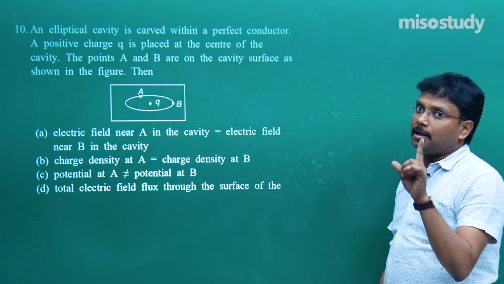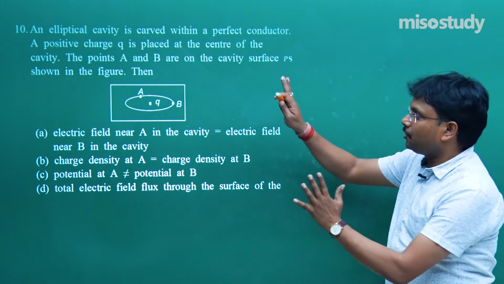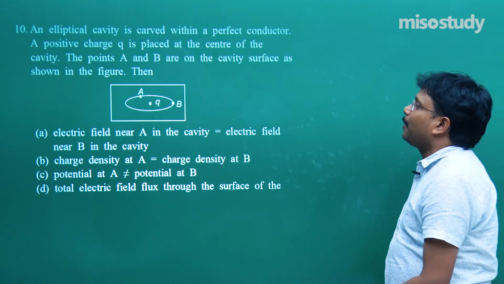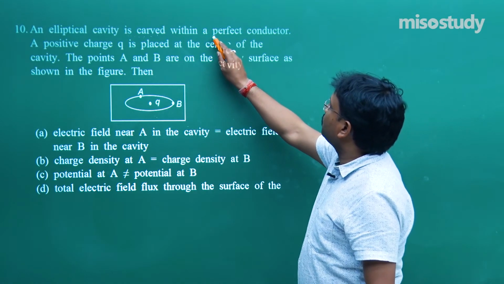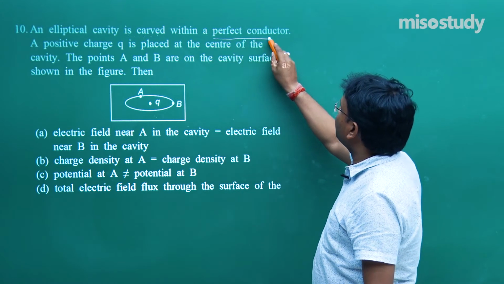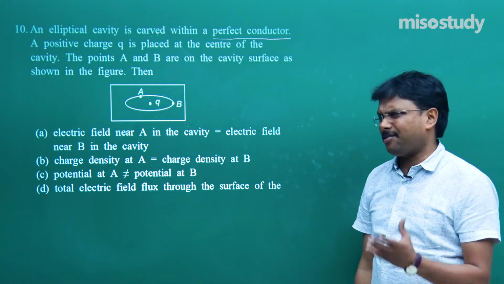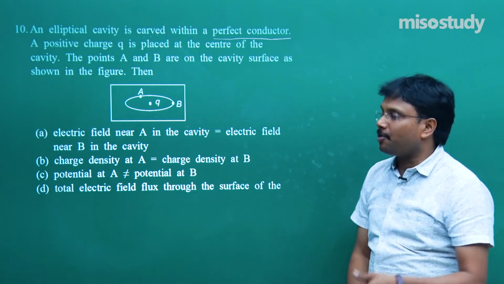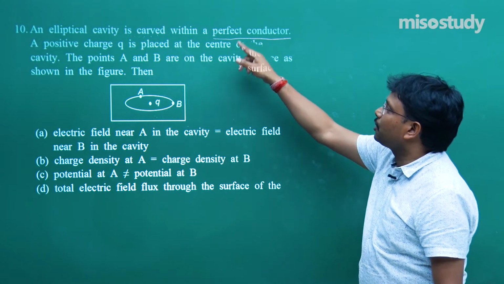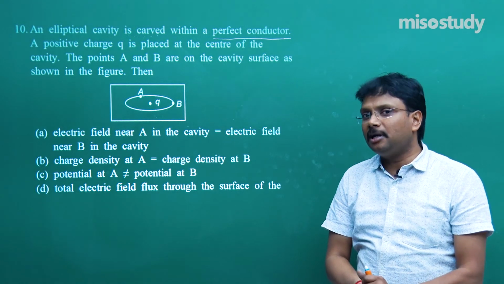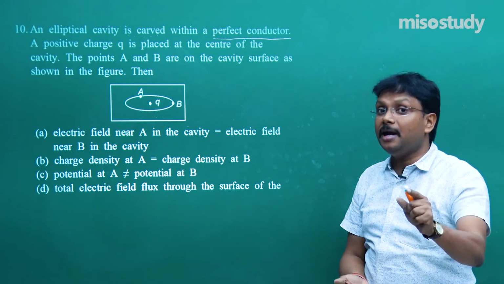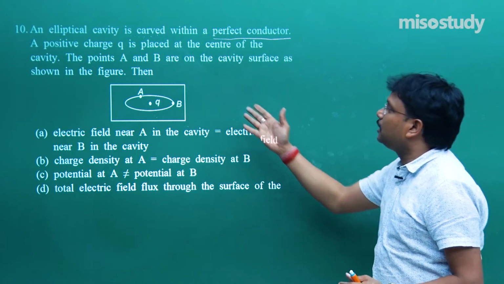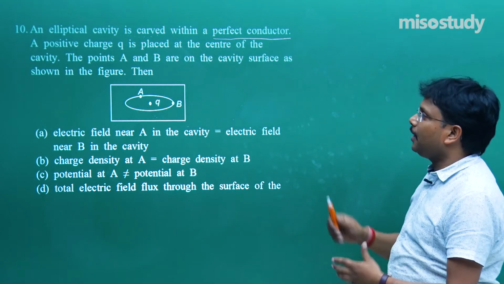This question is again no pen pencil, just read and think. Elliptical cavity is carved within a perfect conductor. Actually students, in CBSE course curricula, perfect conductor as such is not mentioned. But if you are preparing for competitive exams, which is a rejection process, then obviously you should know something. And during the discussion of magnetic material, at that point of time I explained this perfect conductor, superconductors and all these aspects. Fine.